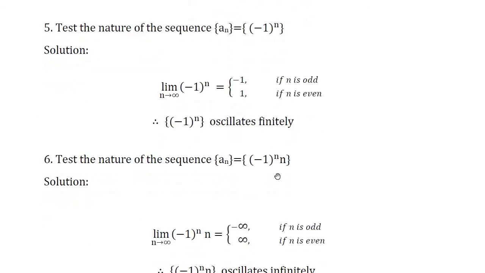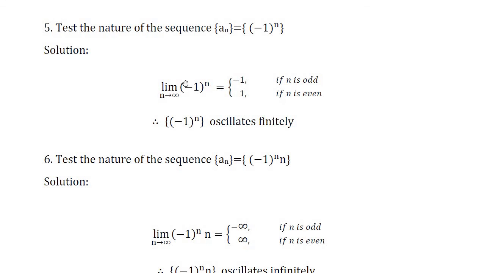Next problem. Test the nature of the sequence an is equal to minus 1 power n. Here what is the nth term? Minus 1 power n. If you apply the limit for that, we get limit of minus 1 power n as n tends to infinity.